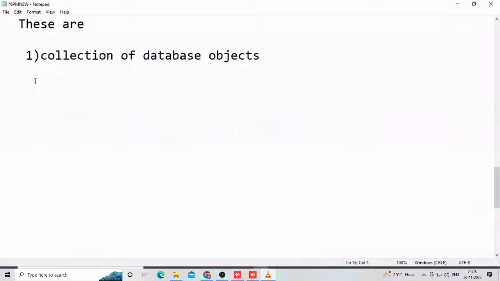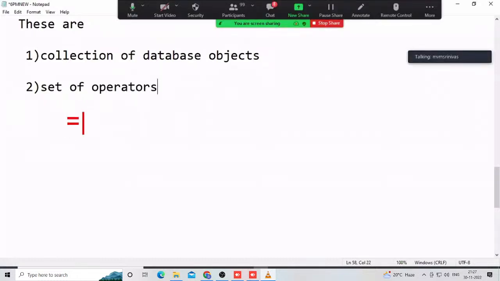In our courses we learn not only the collection of database objects. In any relational data model product, another easy concept is there: a set of operators. Operators, like in C or Java: equal to, less than or equal to, greater than or equal to, not equal to.